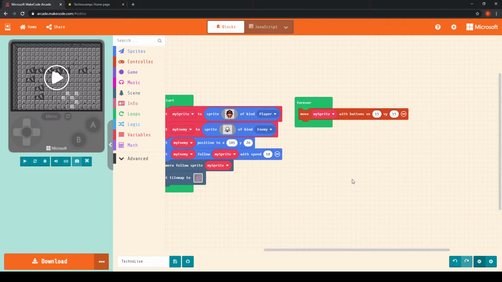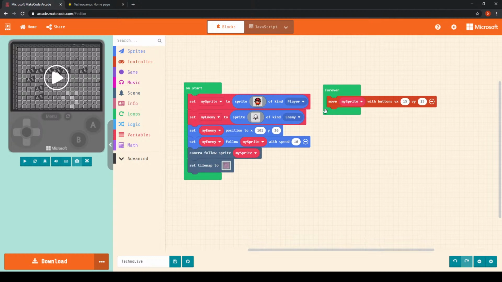I'm going to zoom out a little bit and just leave that code up on the screen for a second, just so that everybody can get caught up, and then we'll move on in a moment to figure out a way that we can get our game to end if our enemy sprite catches up with us. Any questions, remember, feel free to ask. I'll leave this code up on the screen for a second so that everybody can try and get caught up, and then we'll move on in just a moment.